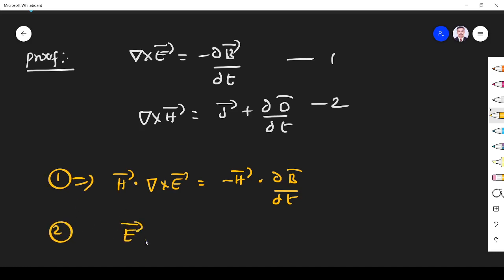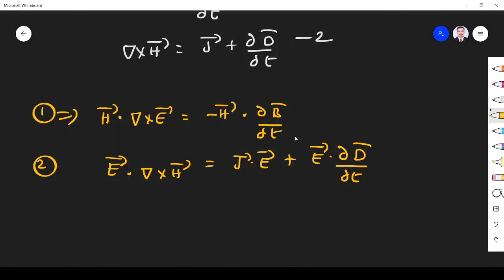So E dot del cross H is equal to J dot E or E dot J, both are same only, because dot product is commutative, plus E dot dou D by dou T. Fine. So this is equation number 3. This is equation number 4.